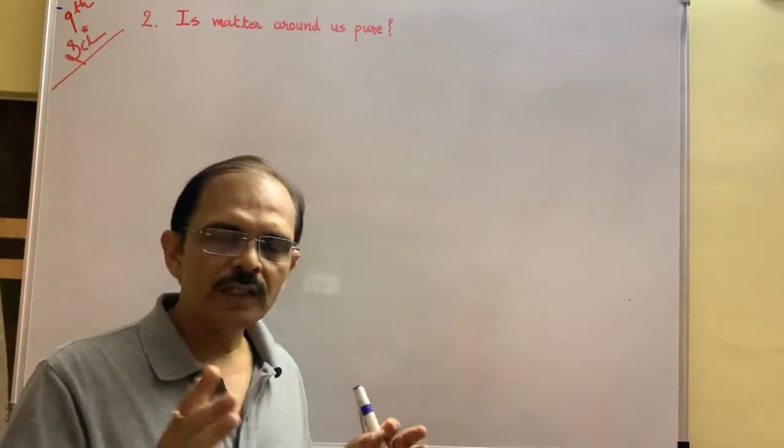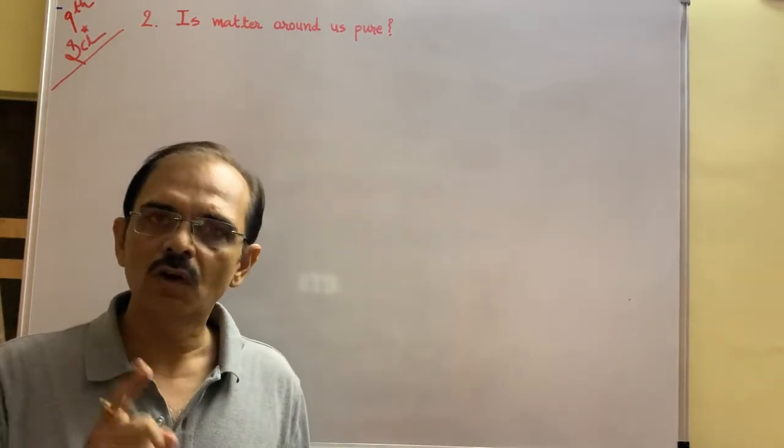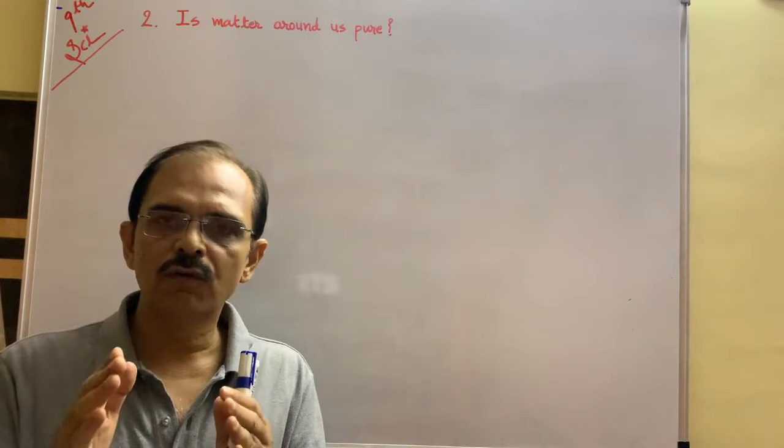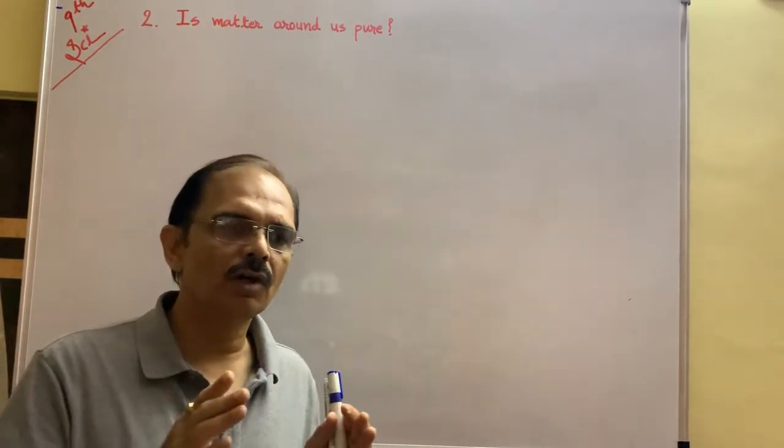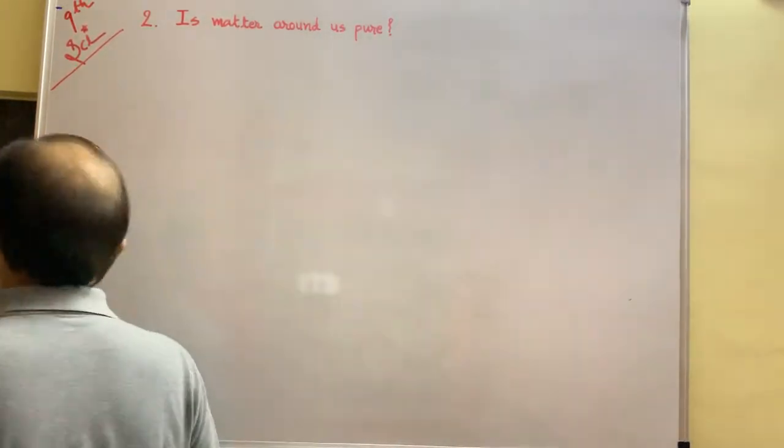So we can say that the matter around us is pure only when it is in the form of an element or in the form of a substance. Means elements and substances are pure.